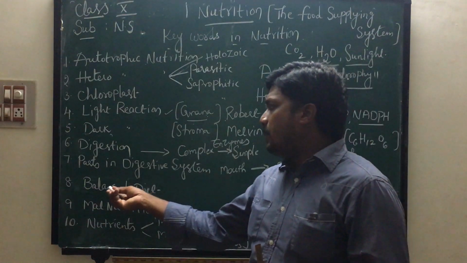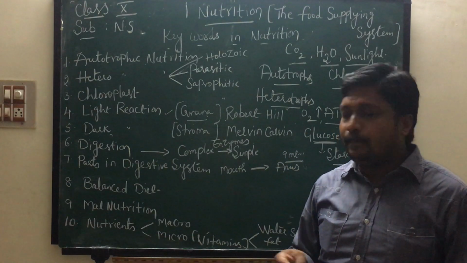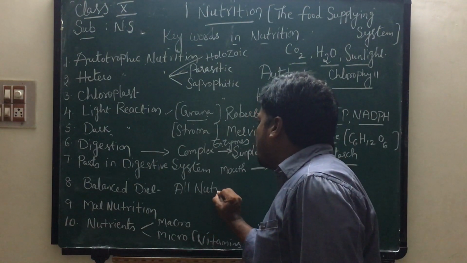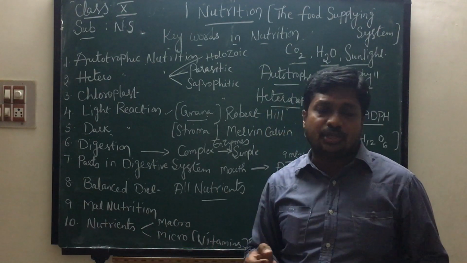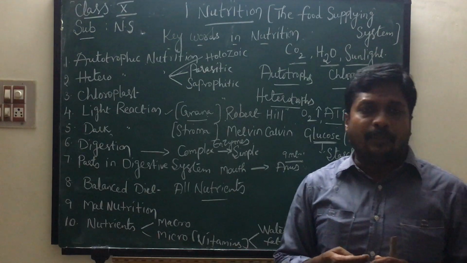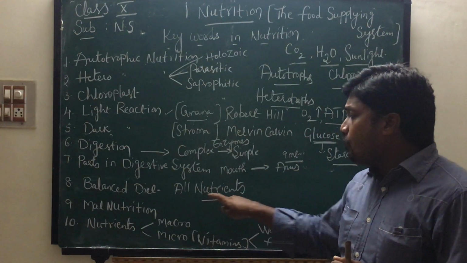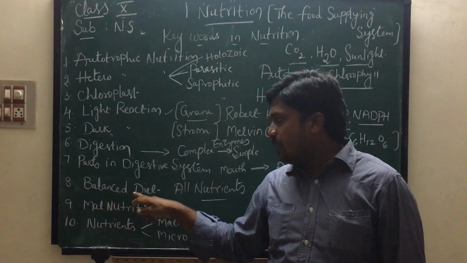Next topic, balanced diet. What is meant by balanced diet? The diet which contains all types of nutrients. Nutrients are very essential to our body for growth, bodybuilding, repair and production of energy. Intake of all nutrients in appropriate quantities is known as balanced diet.